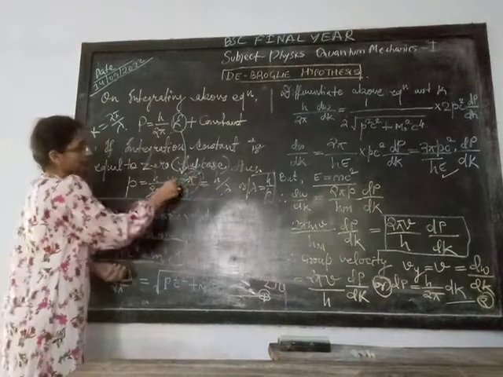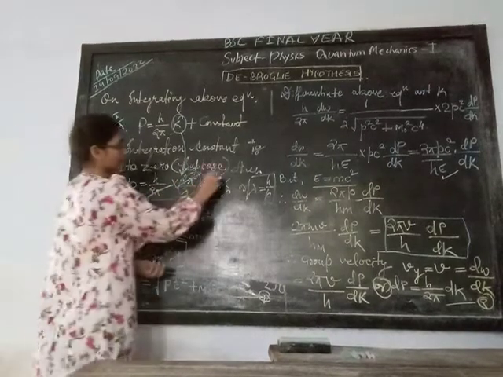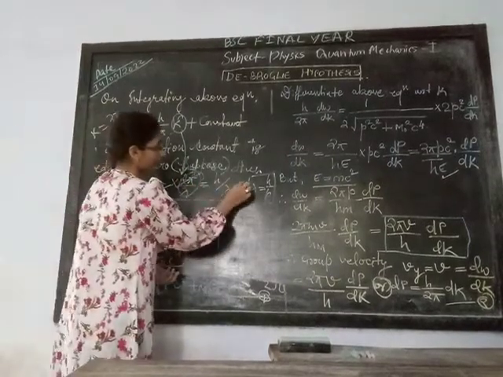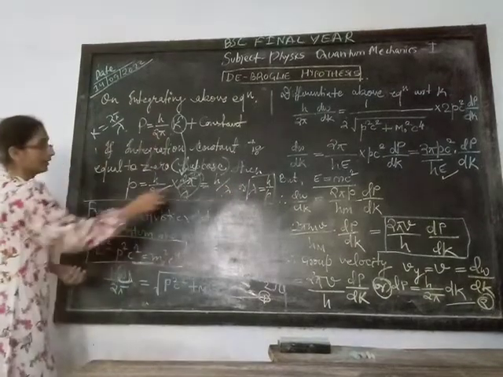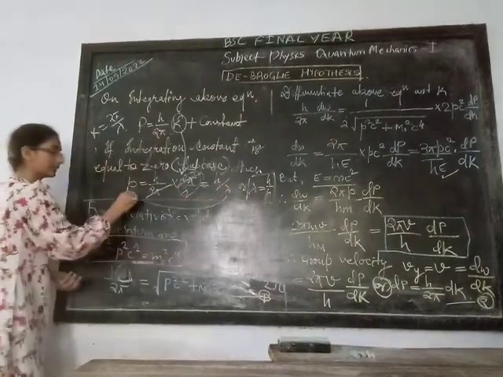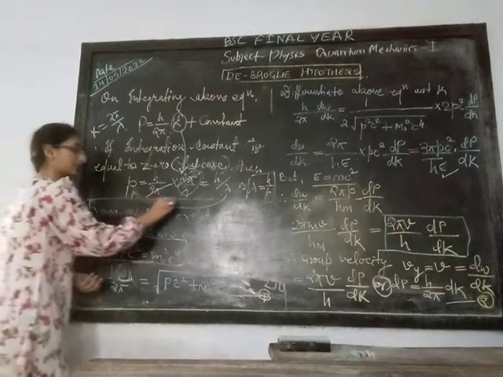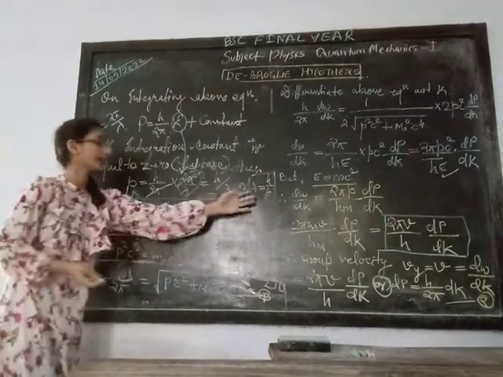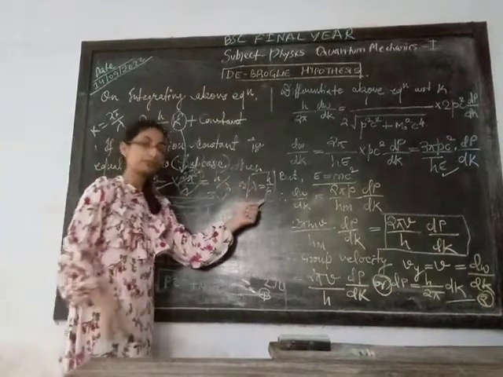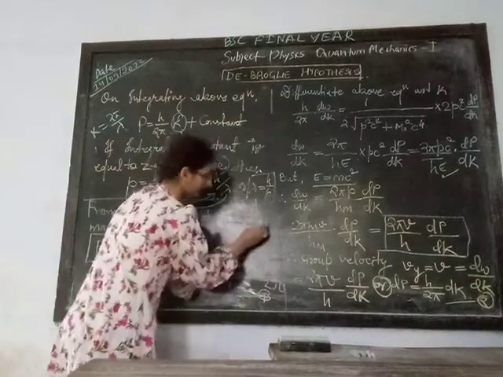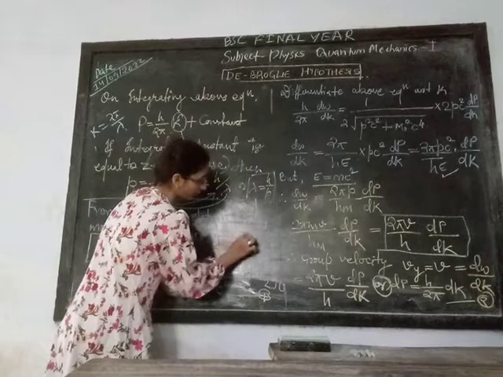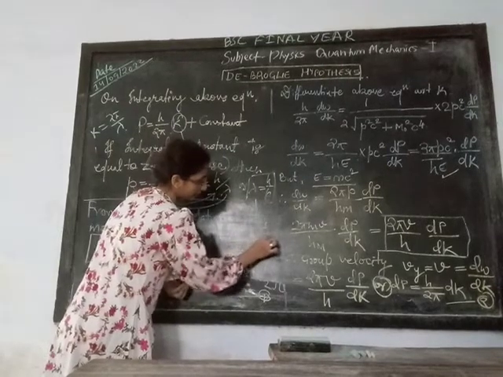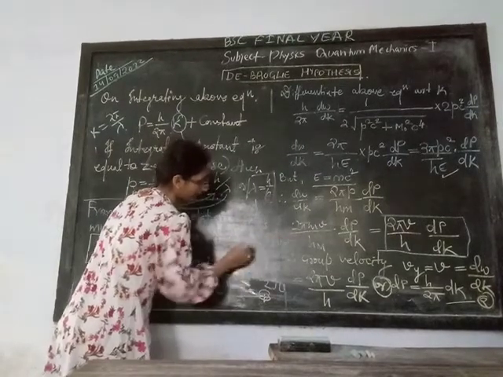Here 2 pi cancels out, and lambda is equal to lambda when we interchange lambda and p, then lambda is equal to h by p. So this is the equation of the de Broglie relation. This is the de Broglie relation.